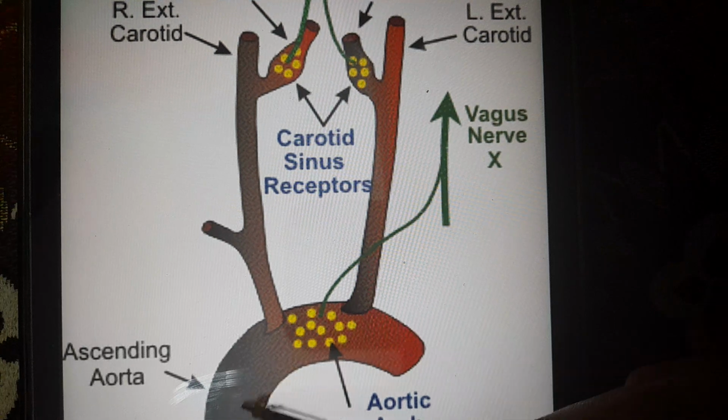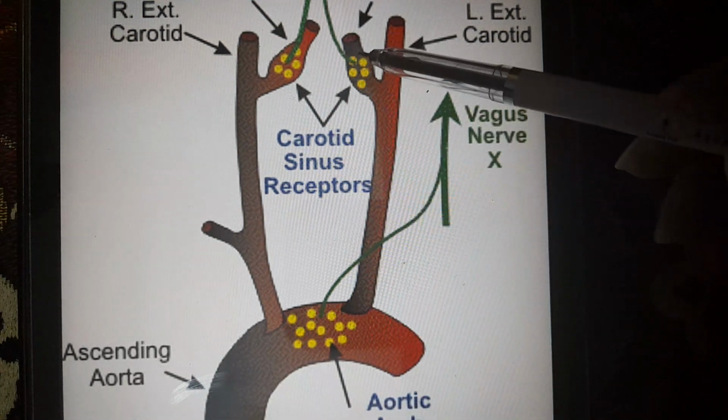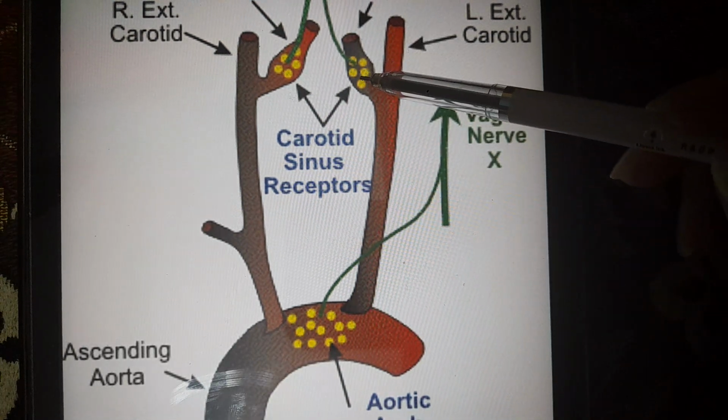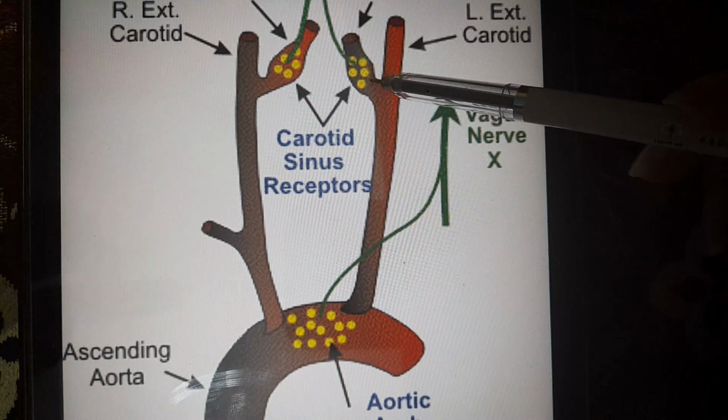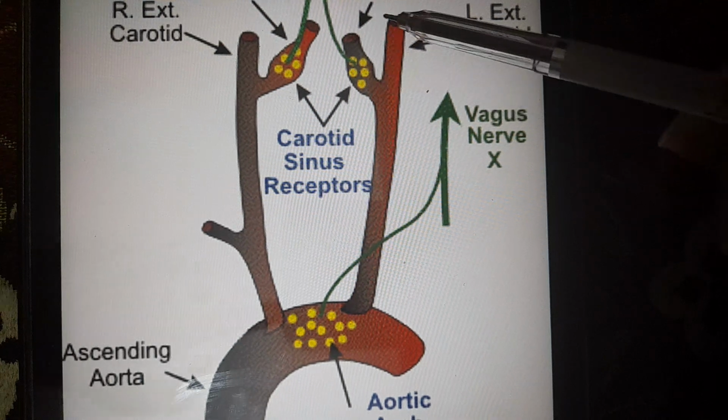नीचे आपको नजर आ रही है arch of aorta. Above the arch of aorta we have the carotid sinus. In the carotid sinus we have the baroreceptors. अब ये जो baroreceptors की location मैंने आपको बताई है, they will actually control the blood pressure. Let me show you how.